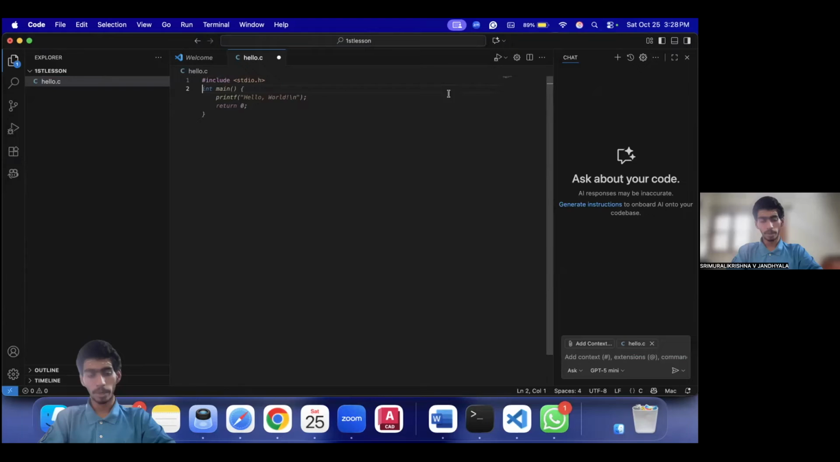So basically, stdio.h means standard input output. It is used for printf statements and scanf statements, that is, to print something on the terminal window or scan something, which means take input of something on the terminal window. So standard input output dot h. That is the meaning of that.